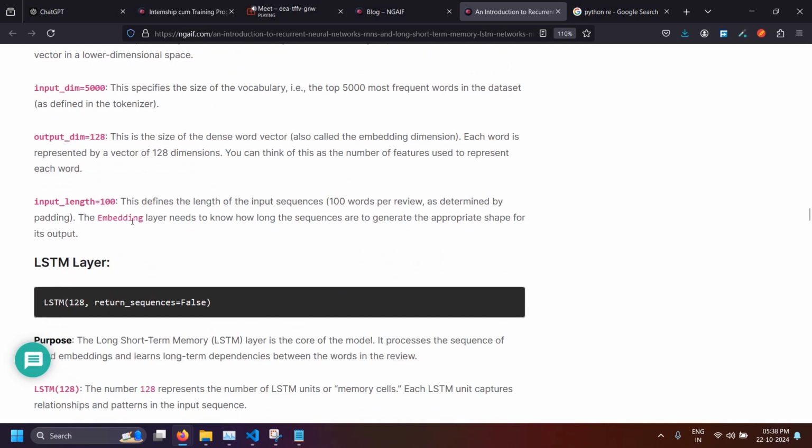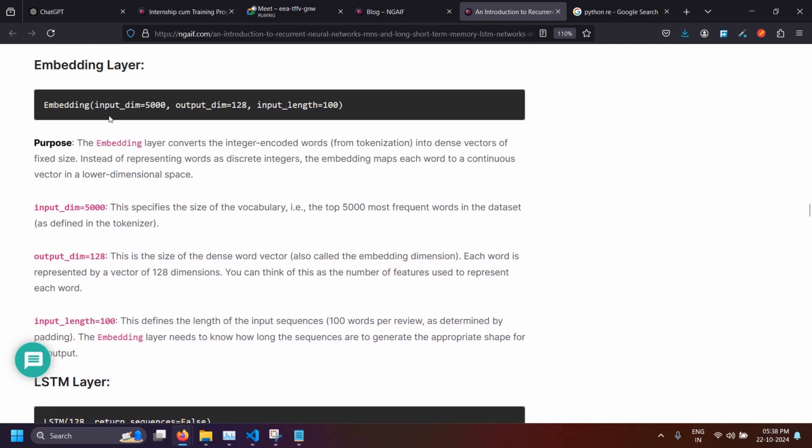So input_length 100 defines the length of the input sequences: 100 words per review as determined by padding. The embedding layer needs to know how long the sequences are to generate the appropriate shape for its output. So you have to tell it that we are limiting to, or using, 100 words per review. So these are the three things you have to give.